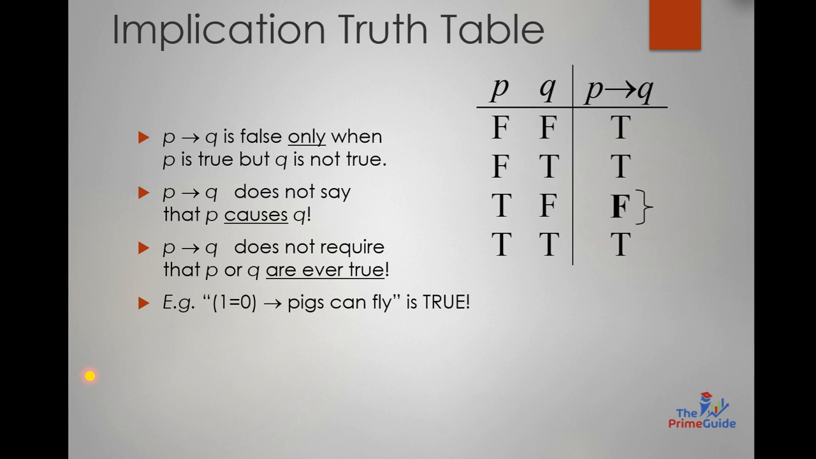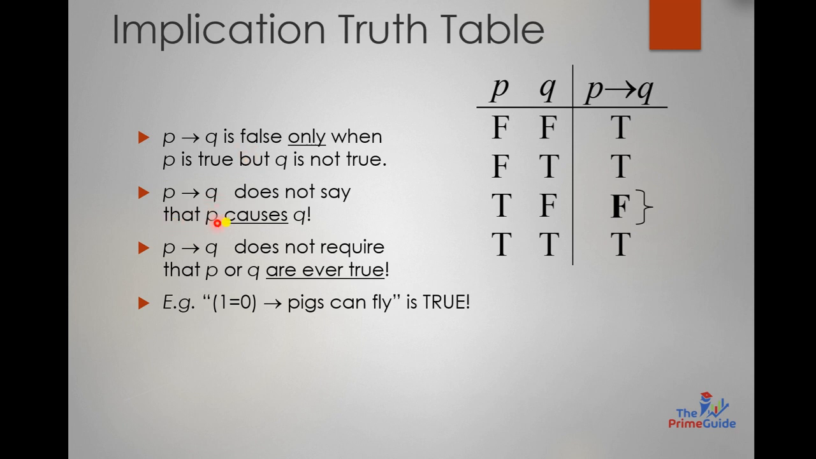Okay, let's move towards its truth table. As I said to you that it is very important for you that your first condition is true. If this is true and this is false, then your condition would be false, otherwise it would be true. So P implies Q is false only when P is true but Q is not true. So it is very important for P to be true for this implication to become false. Otherwise this would become true.